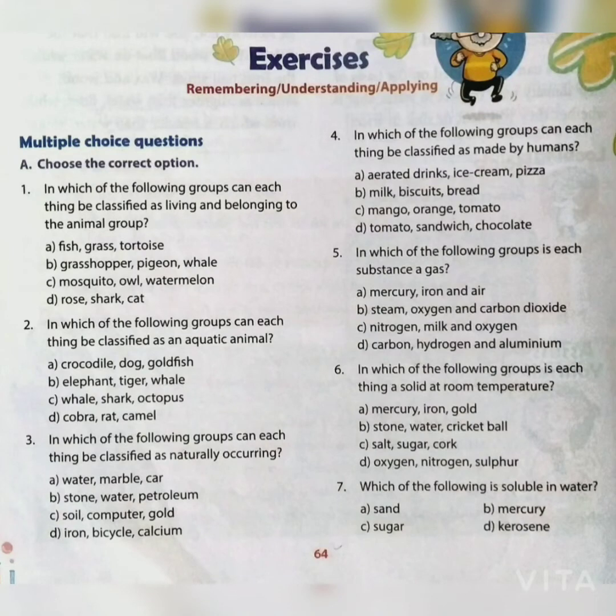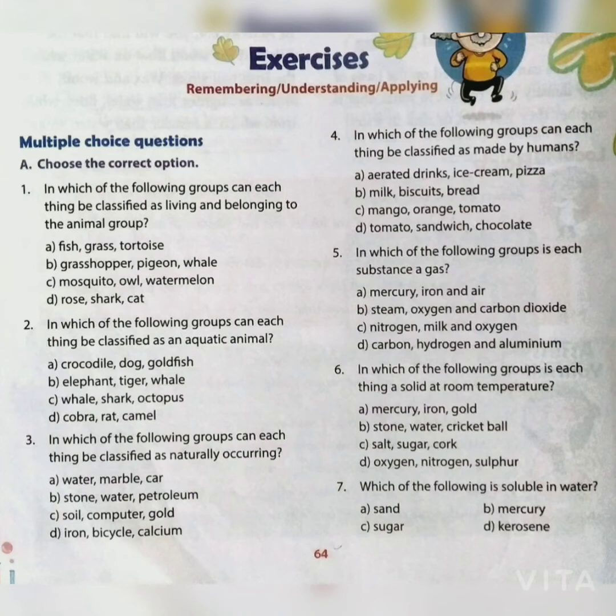Question number 5. In which of the following groups is each substance a gas? The answer of this question will be option number B, steam, oxygen and carbon dioxide. Question number 6. In which of the following groups is each thing a solid at room temperature? The answer of this question will be option number C, salt, sugar and cork.